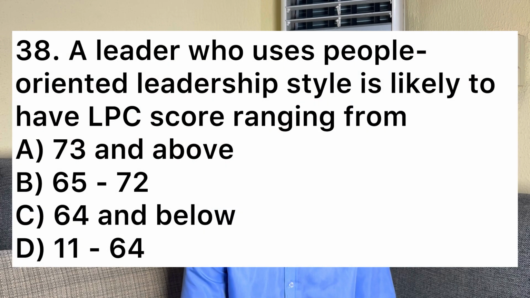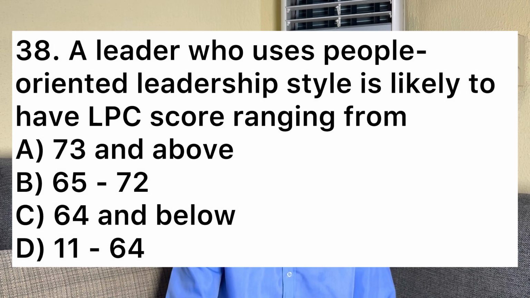Number 38 says, a leader who uses a people-oriented leadership style is likely to have an LPC score ranging from A, 73 and above, B, 65 to 72, C, 64 and below, D, 11 to 64. So this one, the answer is 73 and above. If someone is people-oriented, it means their LPC is 73 and above. If the person is task-oriented, it means it's 64 and below. That's for the C. And if it's both of them, it means it's from 65 to 72. That's for the B. So yes, the answer is A, 73 and above.